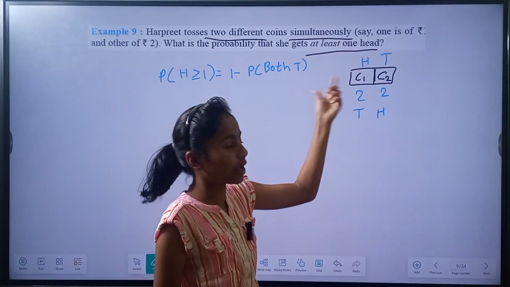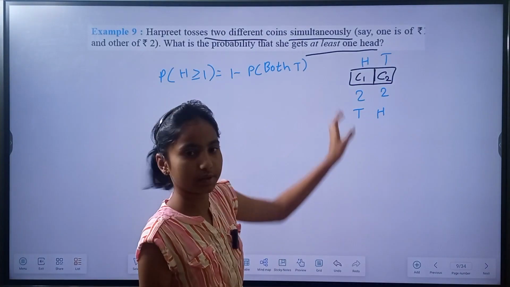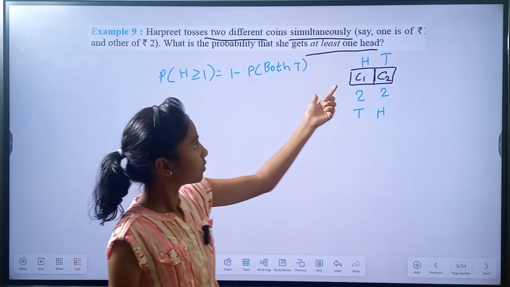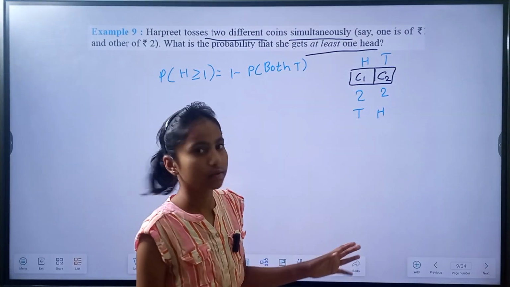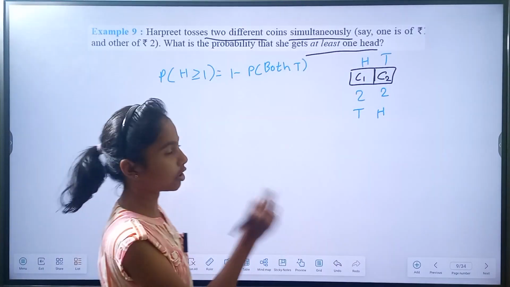So these both are not equal. These both are different possibilities, different groups. HT and TH are not to be considered the same. This C1 and C2 are to be treated as separate groups. That group is not coming to this group, and this group is not coming to that group.